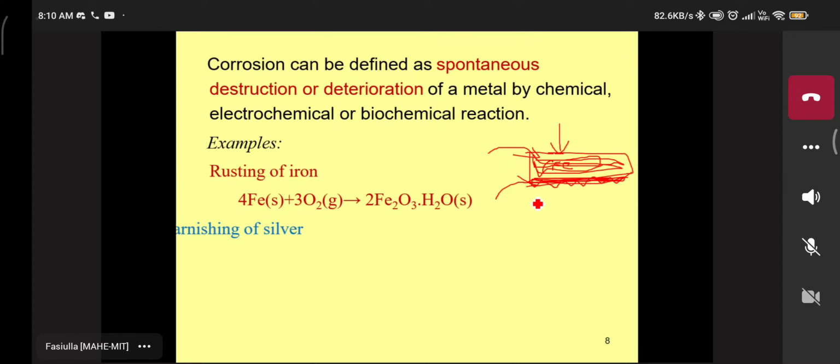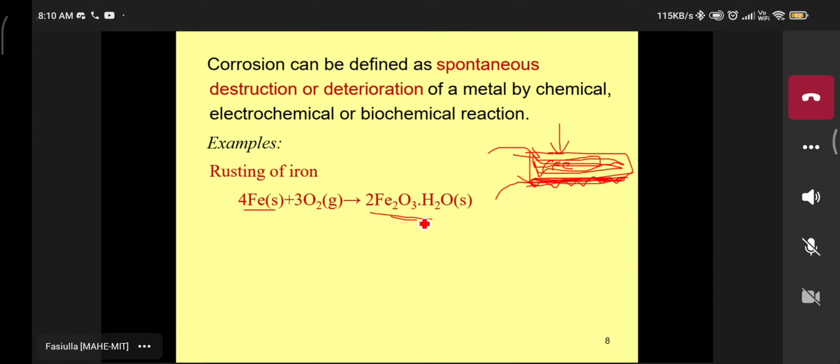For example, the first example: rusting of iron. Here, the iron metal is an active metal. Oxidation is done, and it can convert into iron oxide, the ferrous oxide.